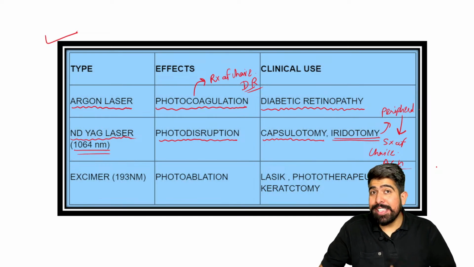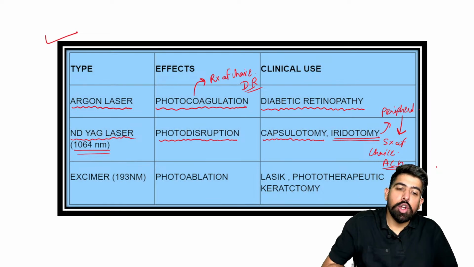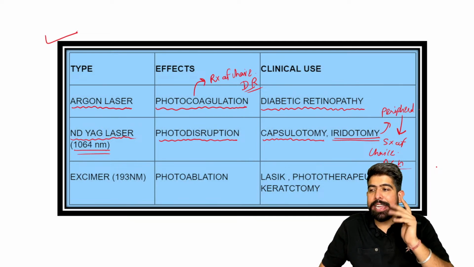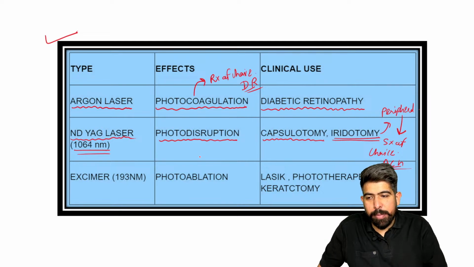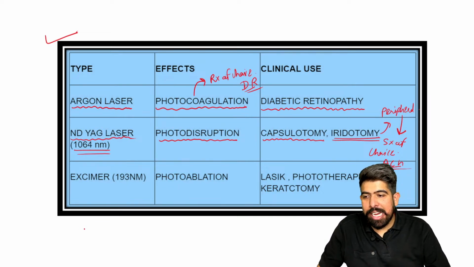To prevent the pupillary blockage, we have to do the peripheral iridotomy. For doing this peripheral iridotomy, which laser are we using? We are using the Nd:YAG laser. Remember it. Very good. This prevents the recurrence of acute angle closure glaucoma.